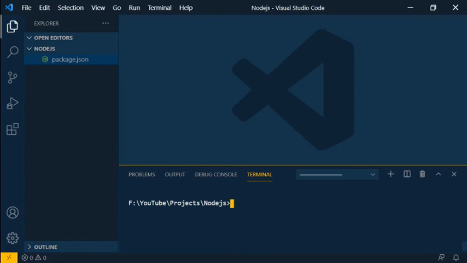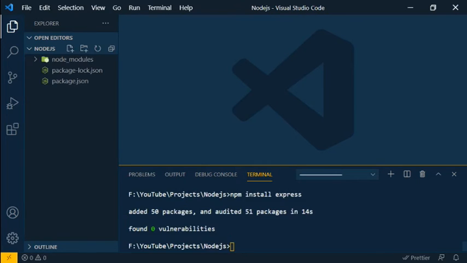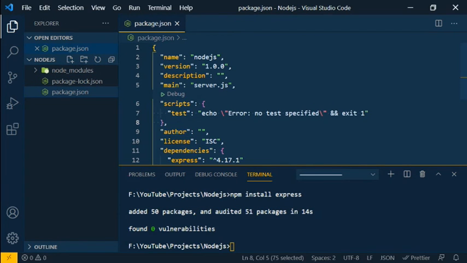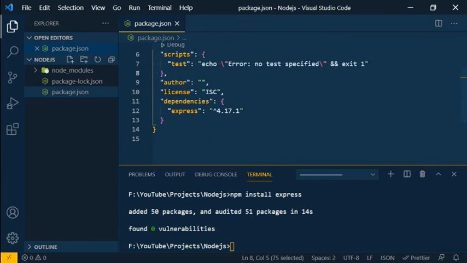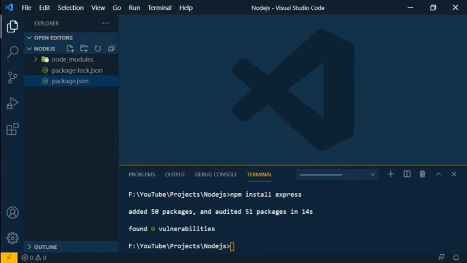We are going to use the Express package in this video. So I'm going to type npm install express. Express is a library to create a Node.js server within a few commands. I'm going to install it. After installing the Express package, you will see that node_modules contains all the dependencies. If you look into package.json, the dependencies show what your server depends on. We installed Express 4.